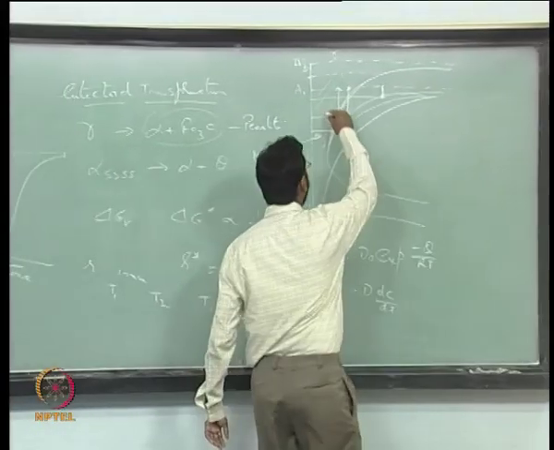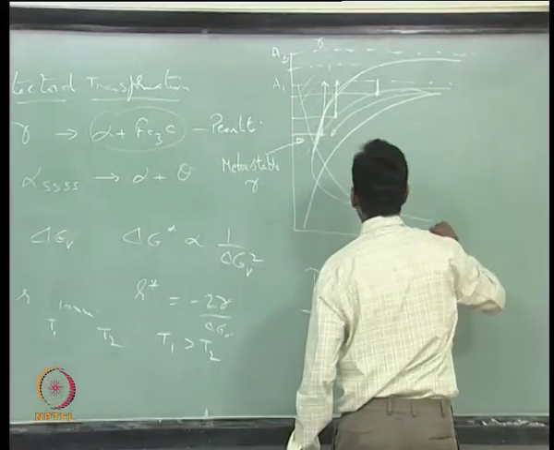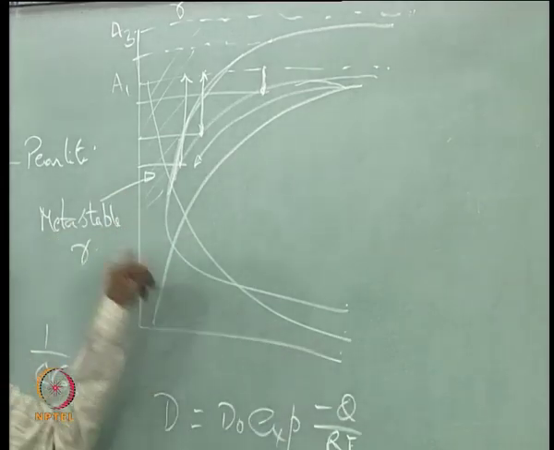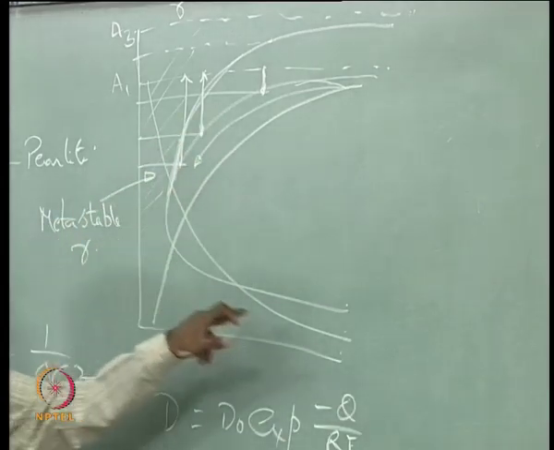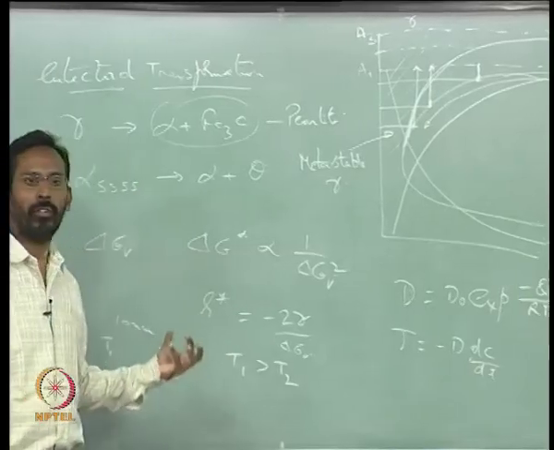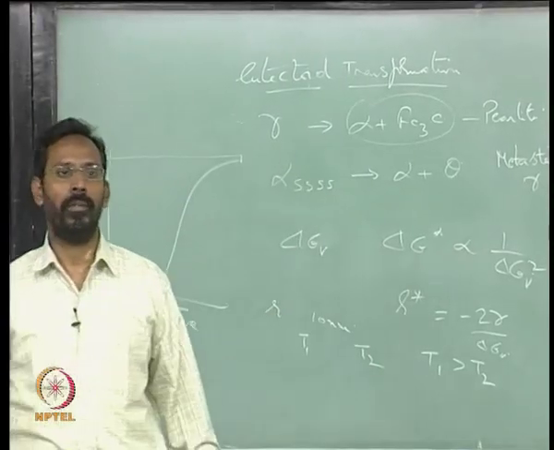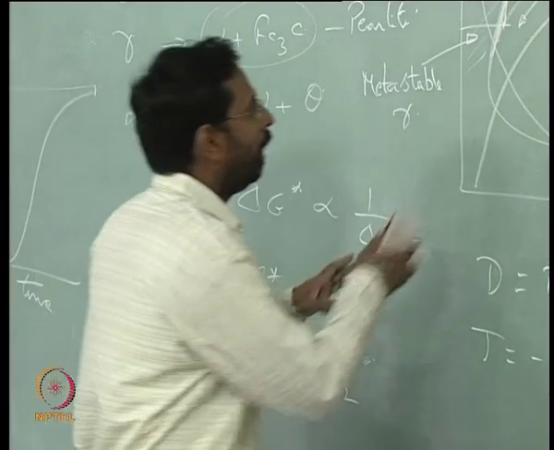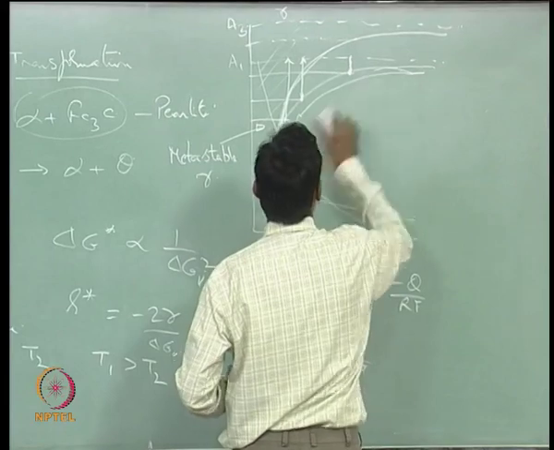So if I put that, you will see another curve coming, that is the time taken for a given R star at any given temperature, and because of these two combinations, you would get a C curve. So at lower temperatures, the time taken for the R star to form is so large because of the diffusion, and that is the reason why you would finally see a curve which is something like this.